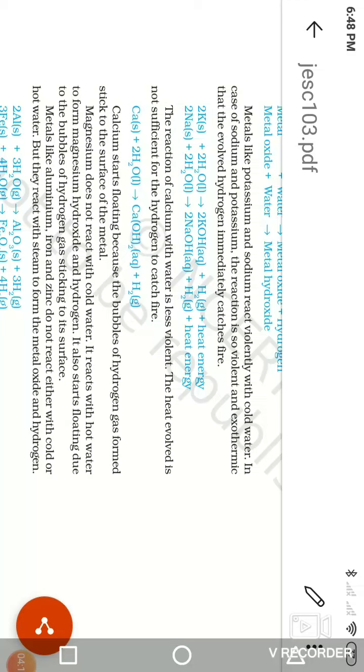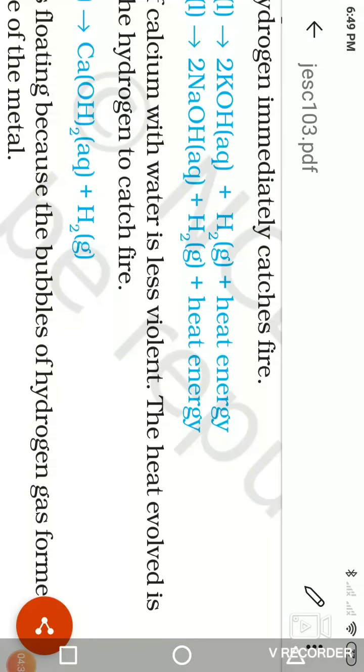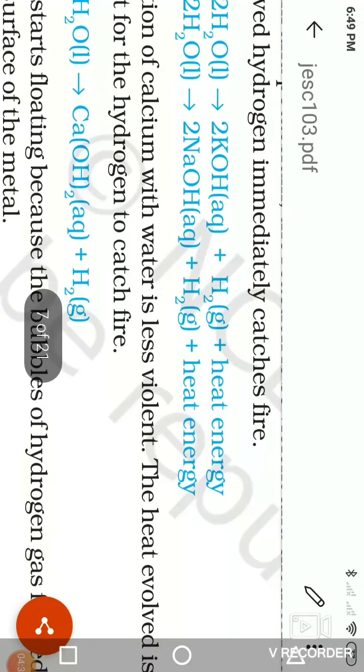Many students also asked me about it. Those students suggest, sir, the exothermic reaction is removed from the syllabus. But why am I mentioning this? Because here the exothermic reaction is a point. You can clearly see heat energy is released in these reactions.